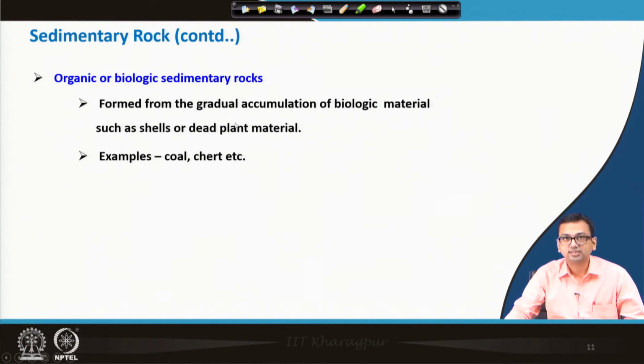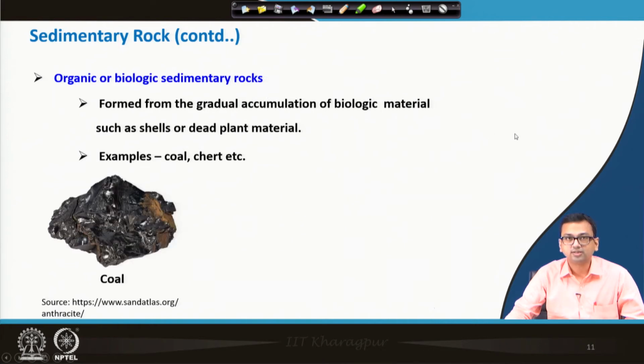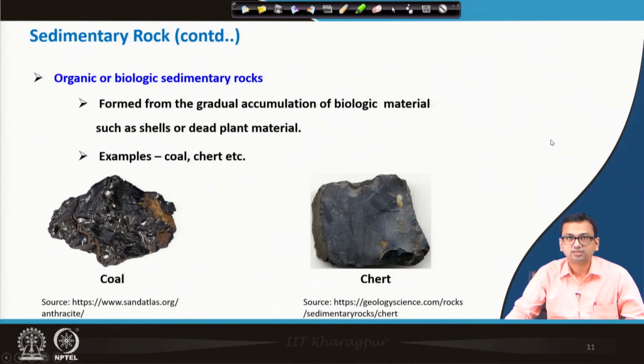Examples are coal, then chert, etc. Coal is a very important, precious material, and it is nothing but an organic or biologic sedimentary rock. Here is a typical picture of a coal block; all of us have seen coal, and chert.